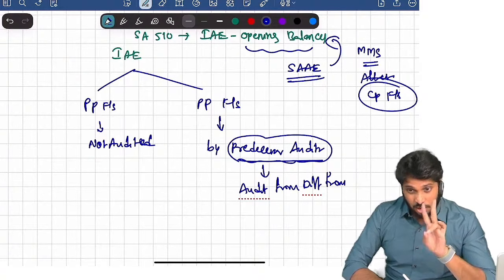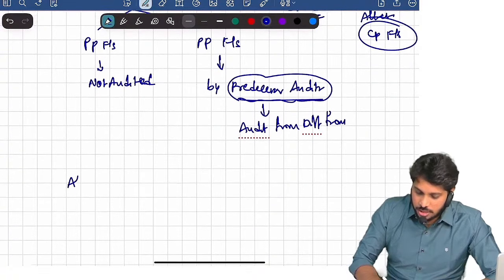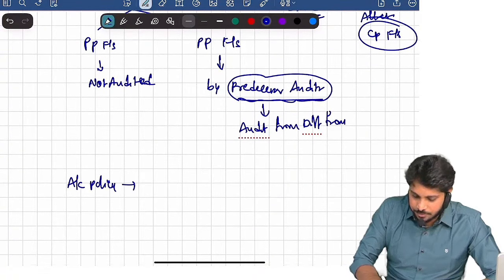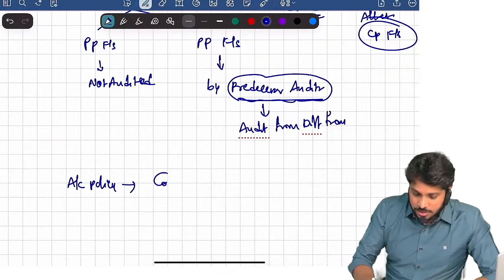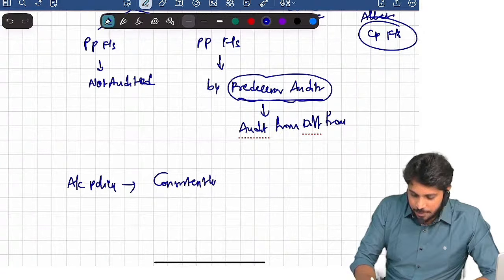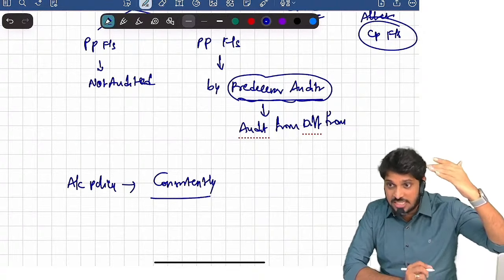The standard objective, if you see, is also dealing with another objective. It is also talking about accounting policy. The auditor has to check whether accounting policy is consistently applied in the current period, which is taken from last year, nothing but which is taken from opening balance.